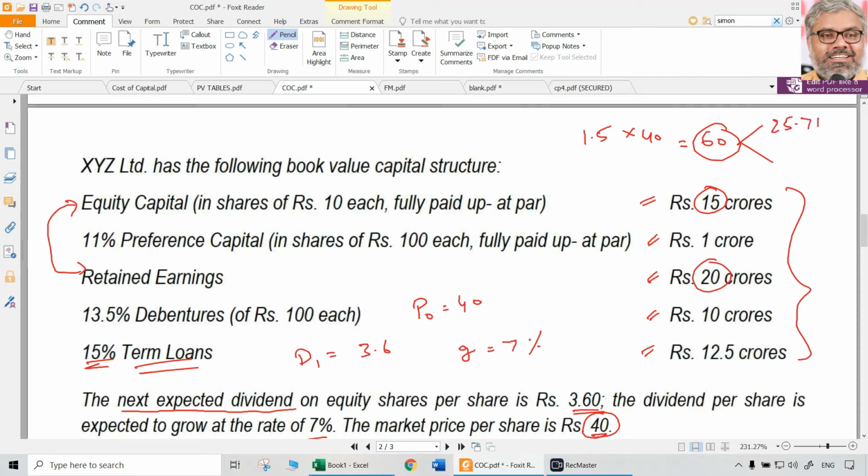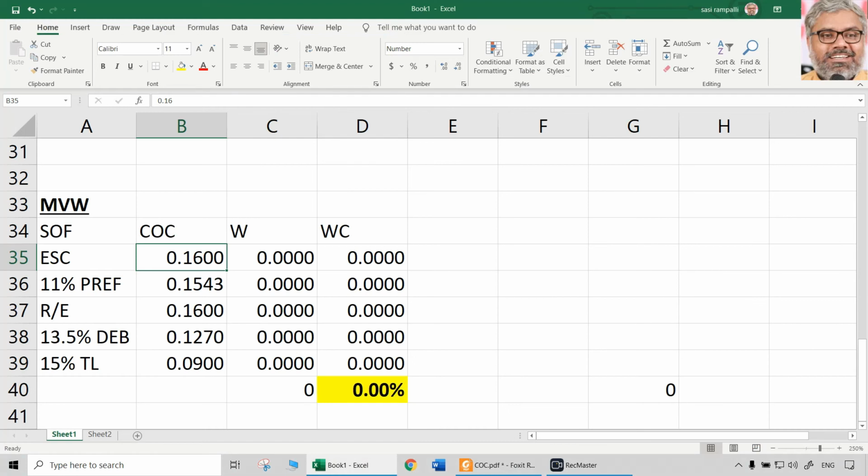25.71, and 60 into 4 by 7, that will be, make sure the total is 60. So 34.29, let us say. So 34.29 and 25.71, total 60. So the market value is split between equity shares and retained earnings using the book values of equity shares and retained earnings. That is one thing. In this case, actually not required, but as a procedure, you can just follow that whenever there is retained earnings so that there is no confusion. So let us put these numbers here. Equity share capital is 25.71.